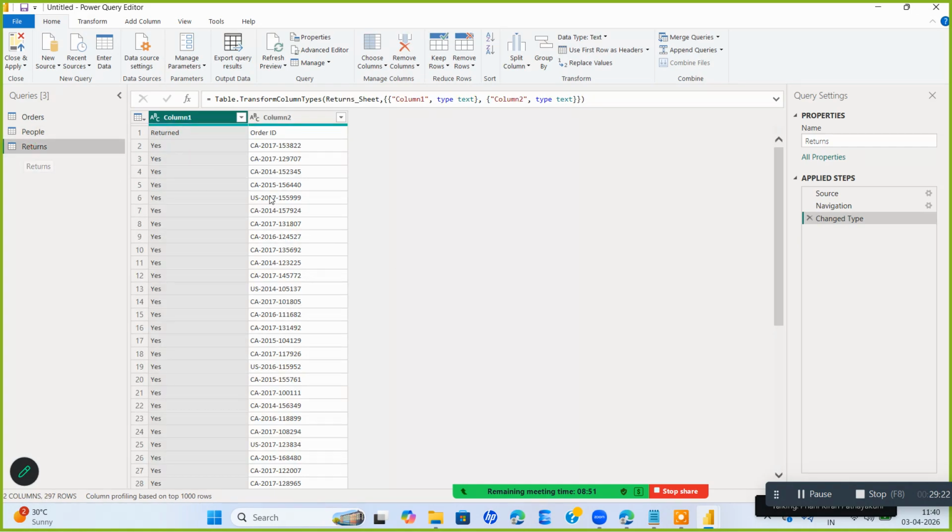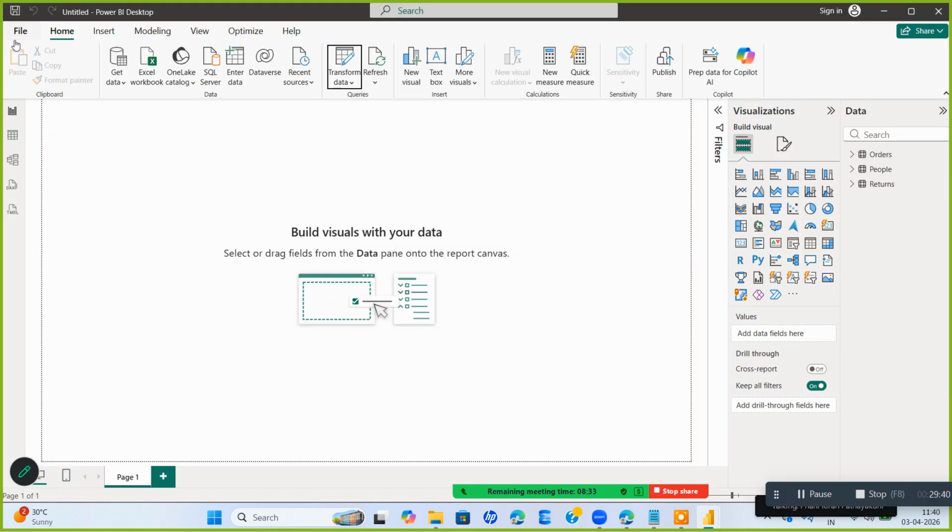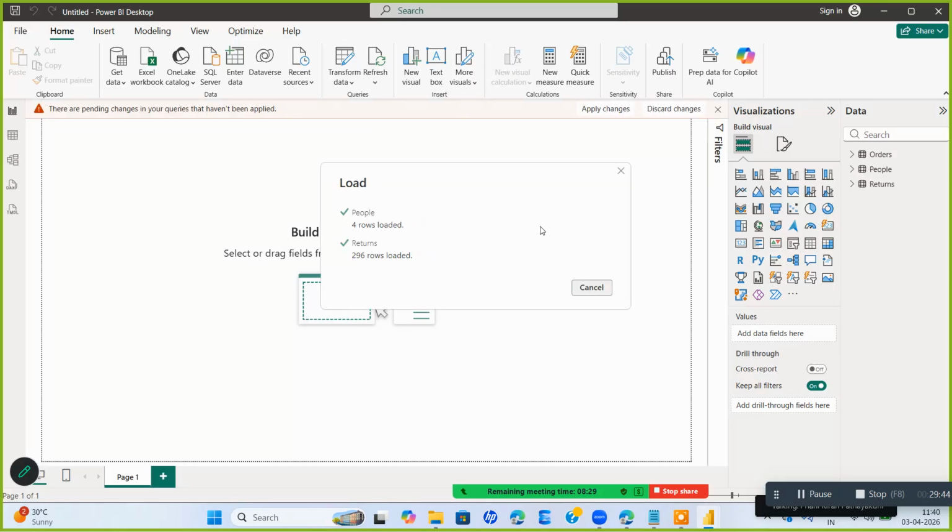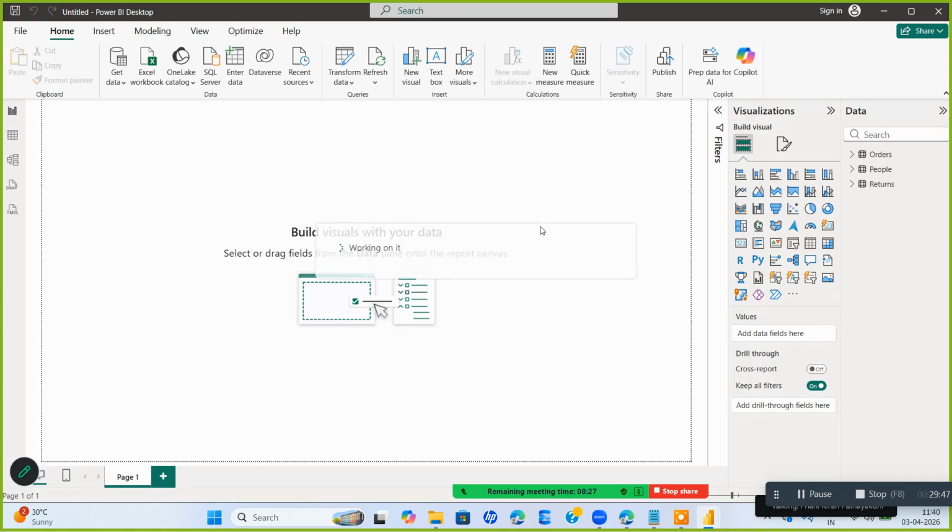Now I'll go to the returns table. Here also I have column 1, column 2. Again I'll go first row as header. So I have returned and order ID. So now we need to go and hit close and apply. Close and apply means apply these changes and close the window. And it will take you to this window. Whenever you hit transform, it is going to take you to a different window. Another window will open. There you are doing modifications. And once you hit close and apply, the transformation will be updated.